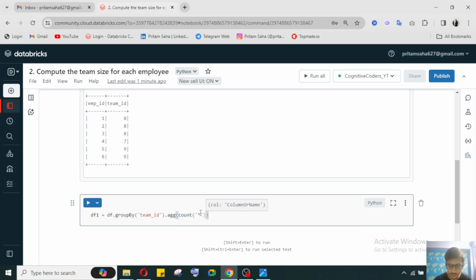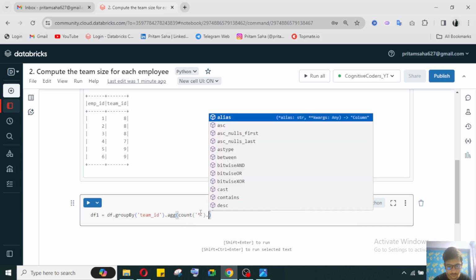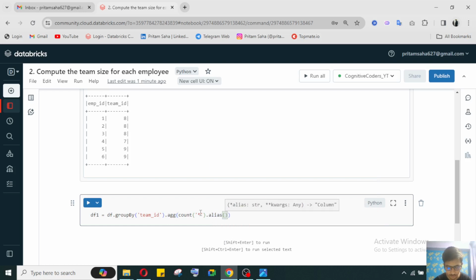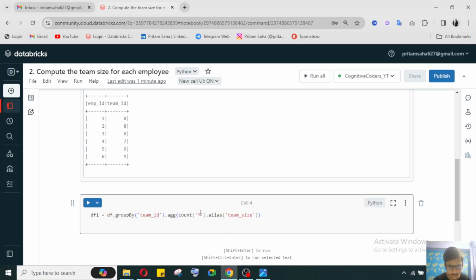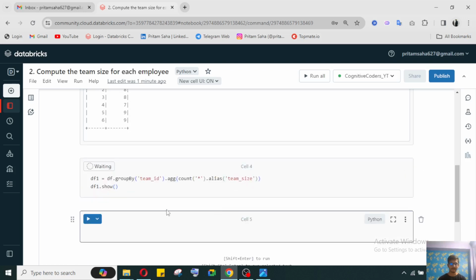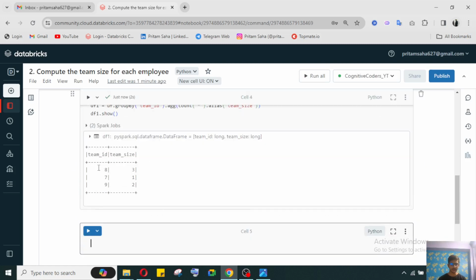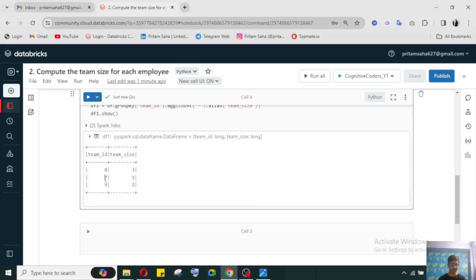Then after that we'll give a new column name, as I am storing it in a new column. Something like team size, anything you want you can give. So let's see how the data is coming: df1 dot show. Now my data is coming like that. For team id 8, the team size is 3, for team id 7 it is 1, and for team id 9 it is 2.